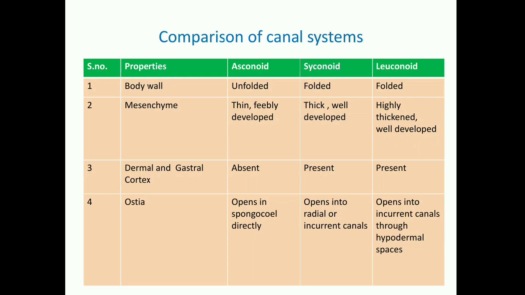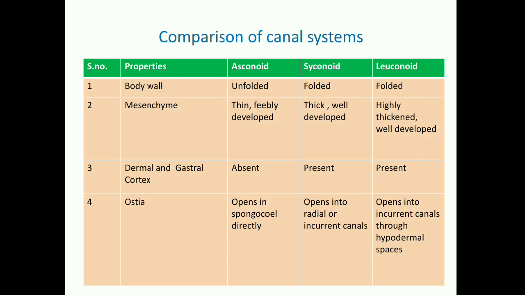Thirdly, dermal and gastral cortex. The mesenchyme layer will not form dermal and gastral cortex in the asconoid system as it is thin over there. It has poor development. But in syconoid and leuconoid systems, it will form the dermal layer as well as the gastral cortex. So both dermal and gastral cortex are seen in syconoid and leuconoid canal systems.